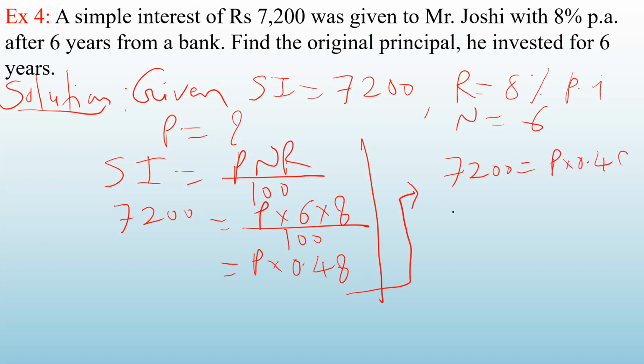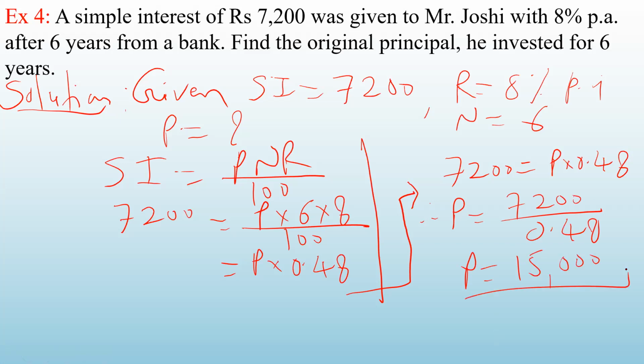So what will be the value of P? It is just a simple equation. So 7,200 divided by 0.48. Here there is a multiplication. So when you shift this 0.48 to the other side, it will divide. So 7,200 divided by 0.48 will give you 15,000. So the principal amount is 15,000. So this much amount was kept in a bank.